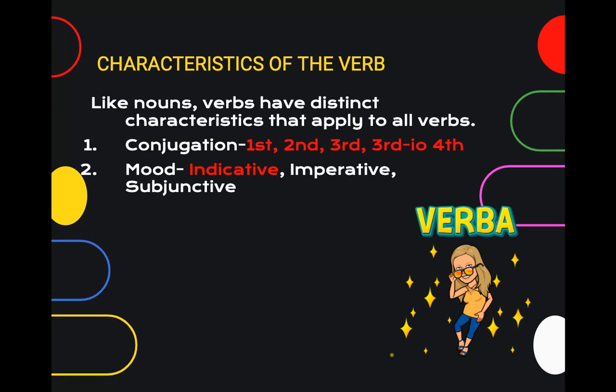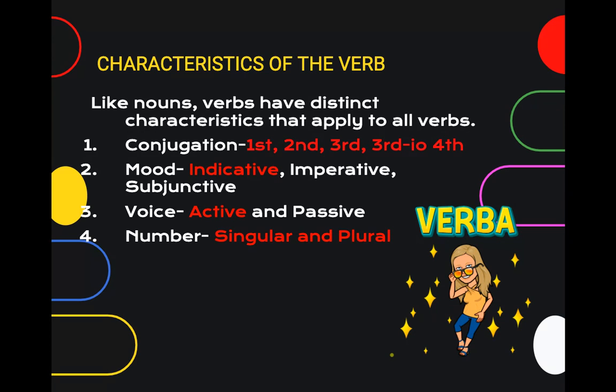Second is the mood: indicative, imperative, or subjunctive. We are currently in the indicative mood. We know the imperative mood, and we will learn the subjunctive in Latin 3. Voice. Verbs come in two voices, active and passive. Currently, we're working in the active voice. We learn the passive voice in Latin 2.